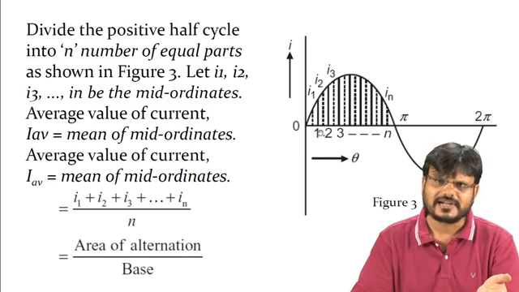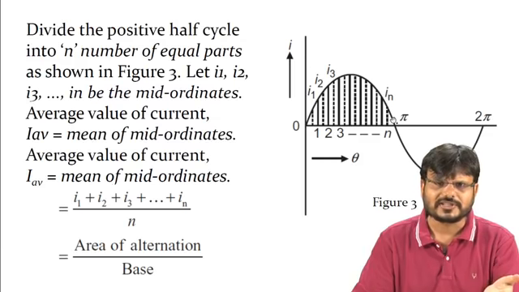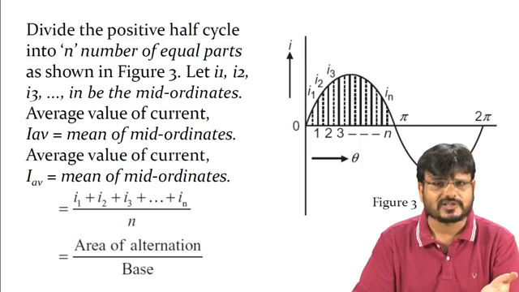At particular instant 1, the instantaneous value is I1, at instant 2 it is I2, I3, and up to In. To calculate the average value for one alternation, you add I1 plus I2 plus I3 up to In and divide by n.